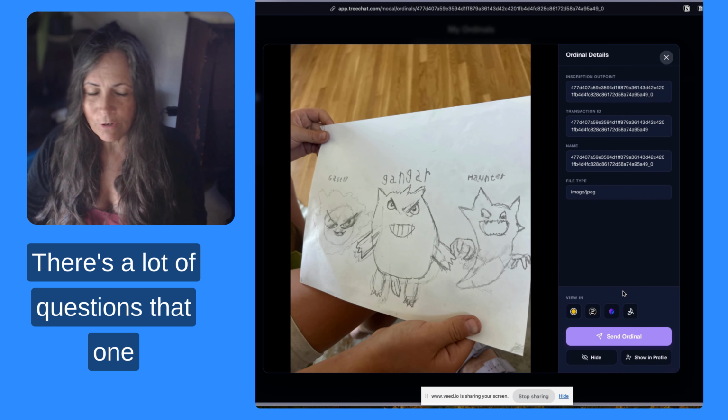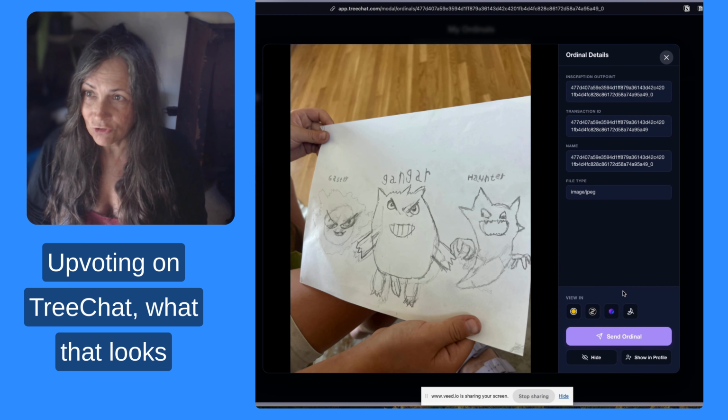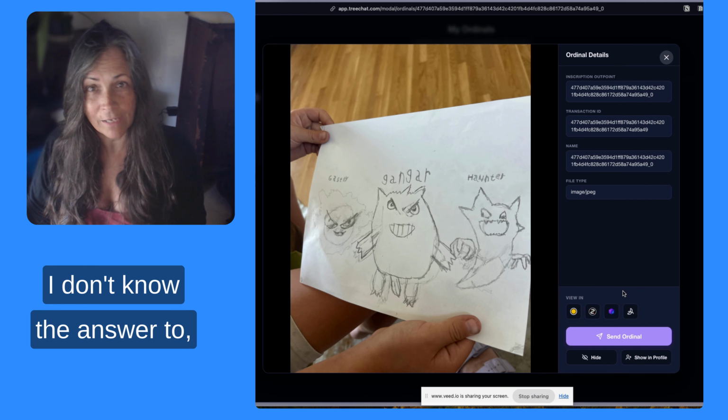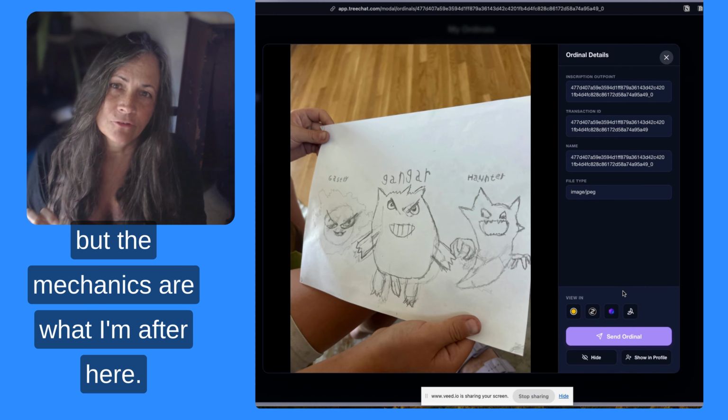There's a lot of questions that one would have after that with respect to upvoting on TreeChat, what that looks like when you change the ownership, that I don't know the answer to. But the mechanics are what I'm after here.